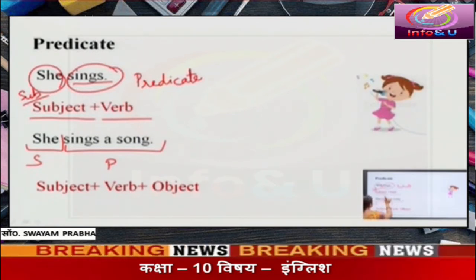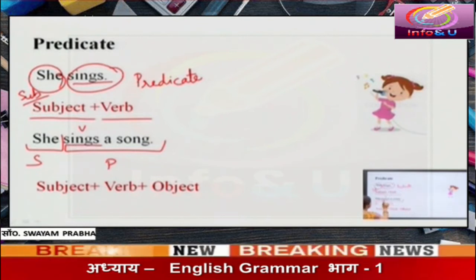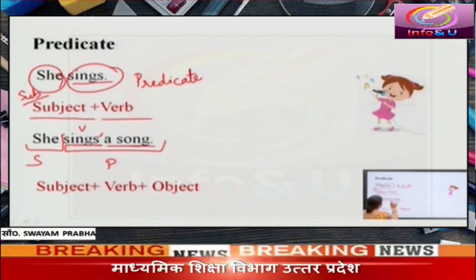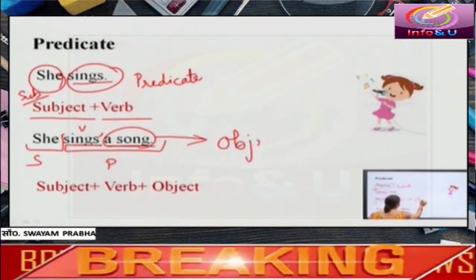Here, what is sings? Sings is the verb. What is the position of a song? A song is in the position of object.